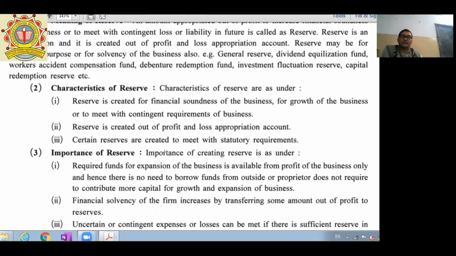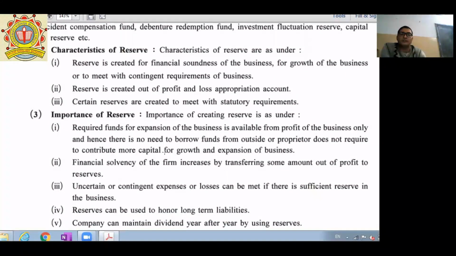Certain reserves are created to meet the statutory requirement. Statutory means legal requirement. Sometimes the government forces companies and businesses to maintain such kinds of reserves. I'm giving one example, that is workmen accident compensation fund. As per the Workmen Compensation Act 1923, it is the duty of the employer to maintain some specific reserves to safeguard their employees and their families' life. And that's why it is the responsibility of the company to maintain workmen accident compensation fund. Okay, so it is a statutory requirement.